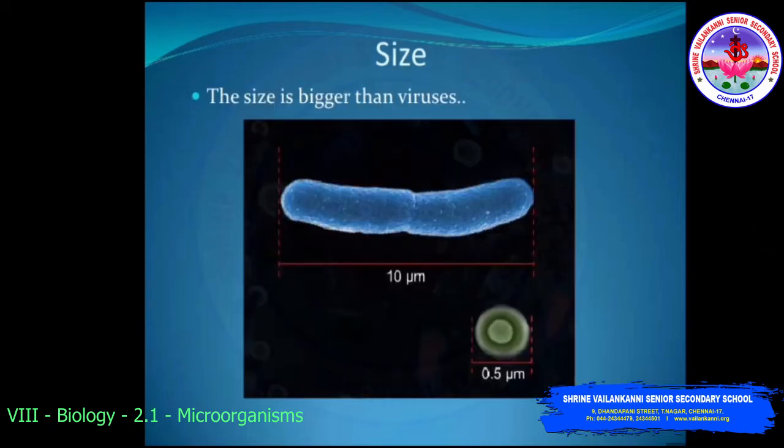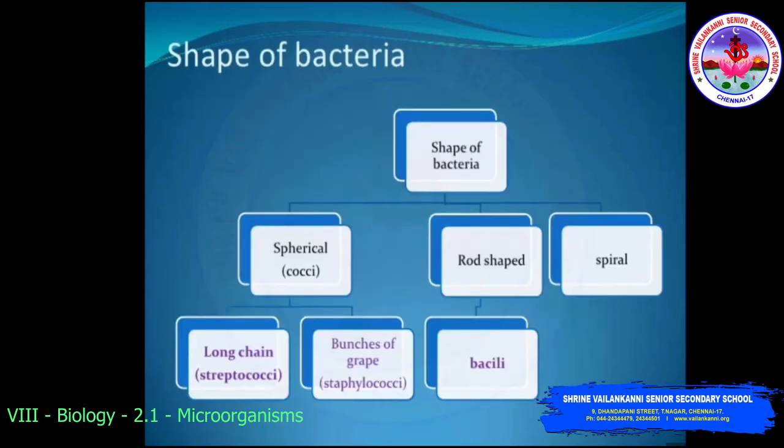So this will be the size of bacteria. The size is bigger than a virus. Here you can see one bacterium which is 10 micrometres in size. Shape of bacteria. The shapes include spherical, rod shape and spiral shape. The spherical are of two types. One might be in a long chain and another will be like a bunch of grapes. It looks like grapes. When it is in a long chain, we call that streptococci. When it is in a bunch, we call that staphylococci. And an example of rod shape bacteria is bacilli.